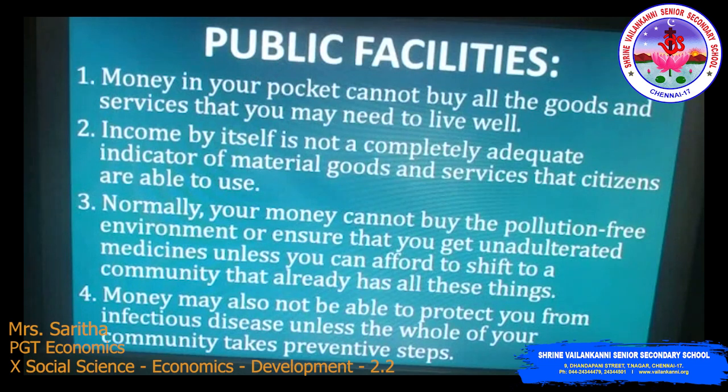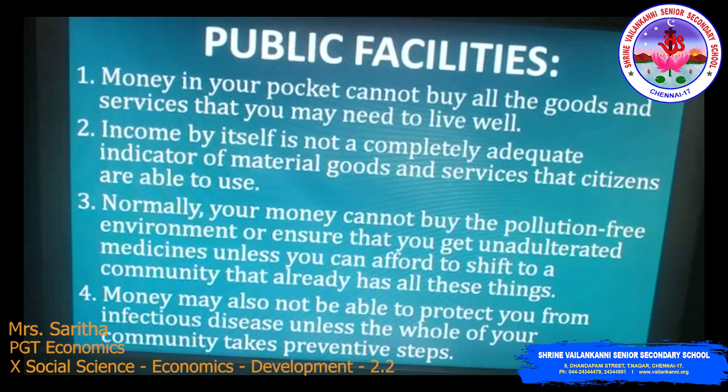Now, the average person in Haryana has more income than the average person in Kerala, but lags behind in this crucial area. The reason is that money in your pocket cannot buy all the goods and services that you may need to live well. Of course, because income by itself is not a completely adequate indicator of material goods and services that citizens are able to use. Normally, your money cannot buy a pollution-free environment or ensure that you get unadulterated medicines unless you can afford to shift to a community that already has all these things.